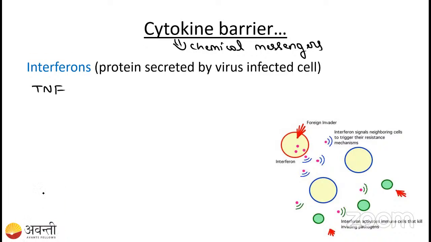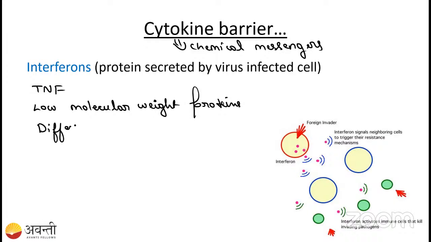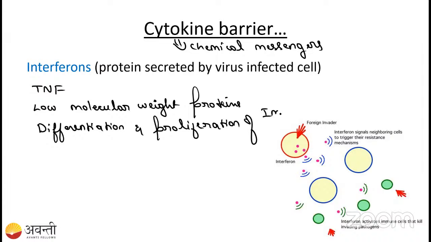Okay, fine. See here, these cytokines are low molecular weight proteins. Student, these are going to be active. These are going to be helpful in the differentiation and proliferation of the immune cells.